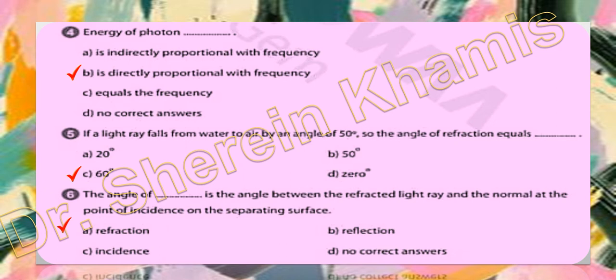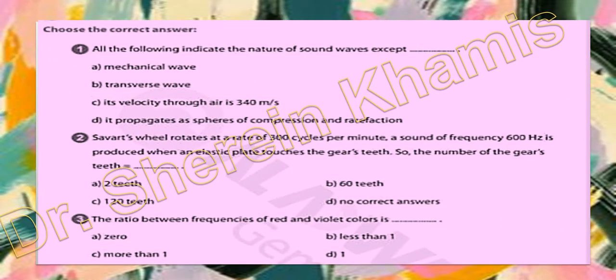Okay, let's go to the second exam. We have another 6 questions. Let's go. Number 1: all of the following indicate the nature of sound waves except.